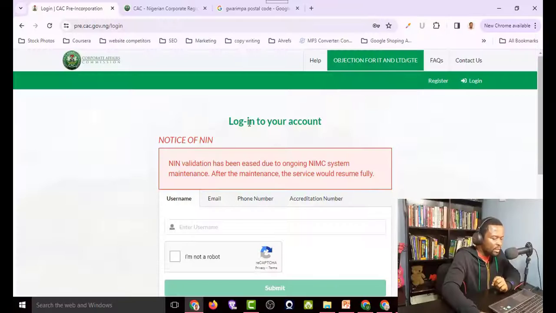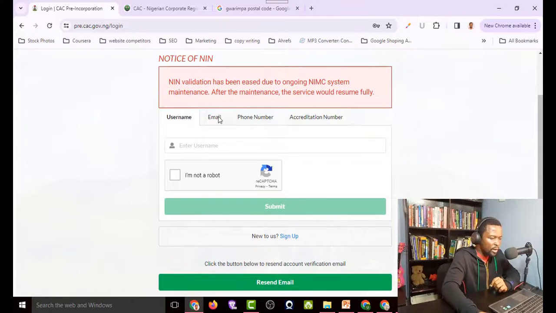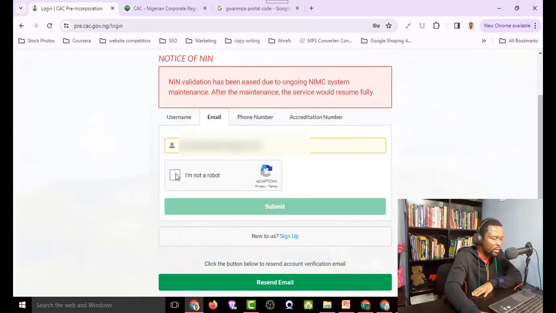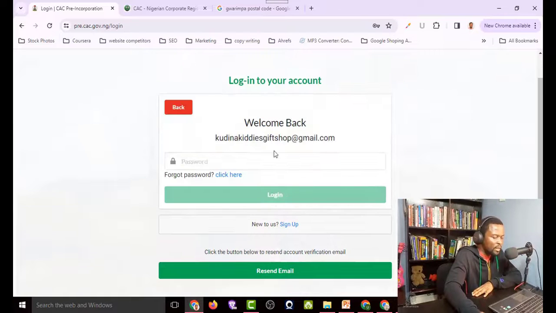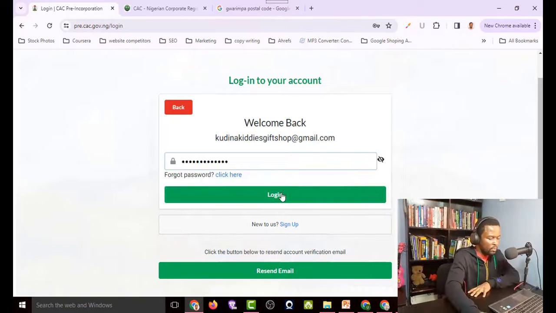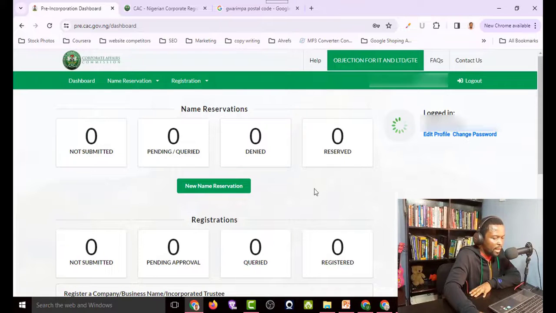To reserve our business name, we head back to the login page, and here you come to where you have email. Click on email, and here you are going to type in your email address, and we are going to click on this checkbox which says I am not a robot. So I'll click on this, and then I'll click on submit. So the next thing I need to do is to put in the password so that I can log in. So I'll type in the password now, and I'll click on login. So we can see I am here in my dashboard.